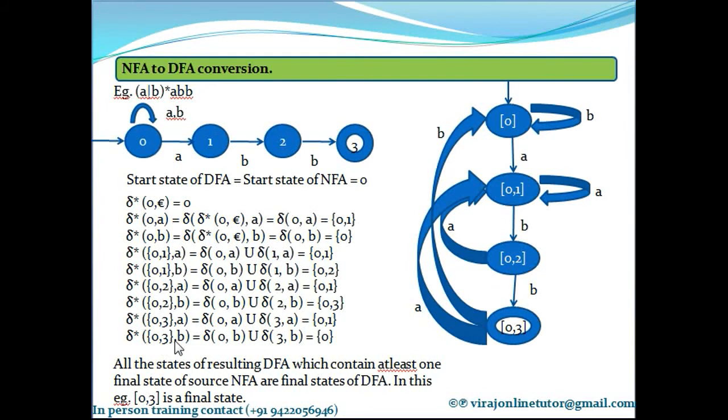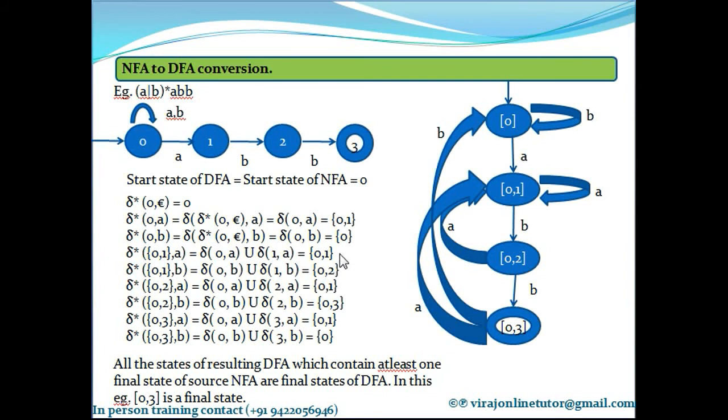Now what is 0, 3 on B? It is delta of 0 on B union 3 on B. What is 0 on B? It goes to 0. Union, what is 3 on B? 3 on B is not defined anywhere. So nothing. So is there any other new state you found out while computing delta asterisk of 0, 3 on A and B? No.